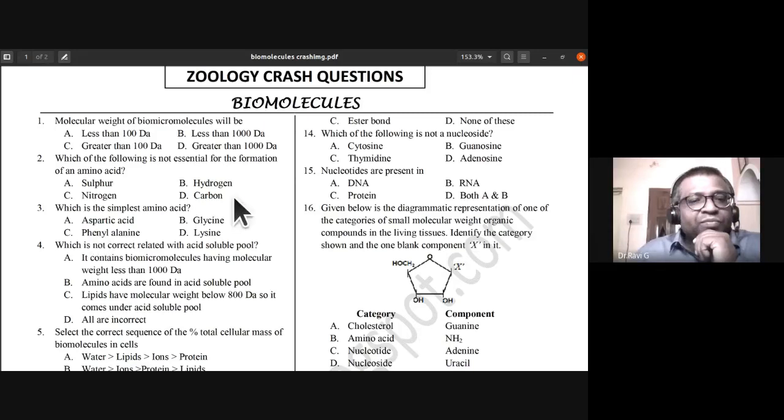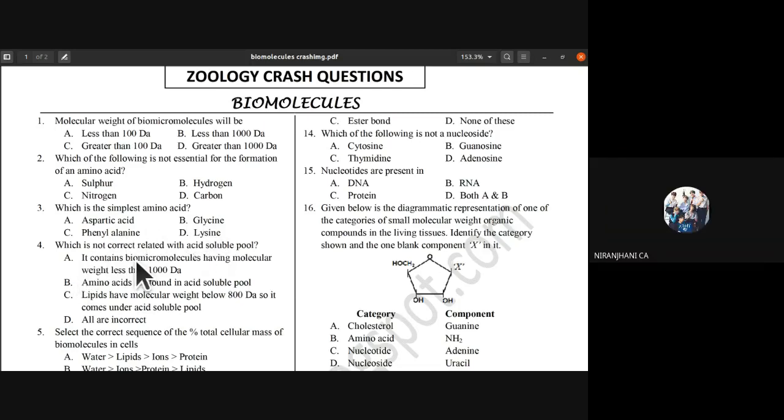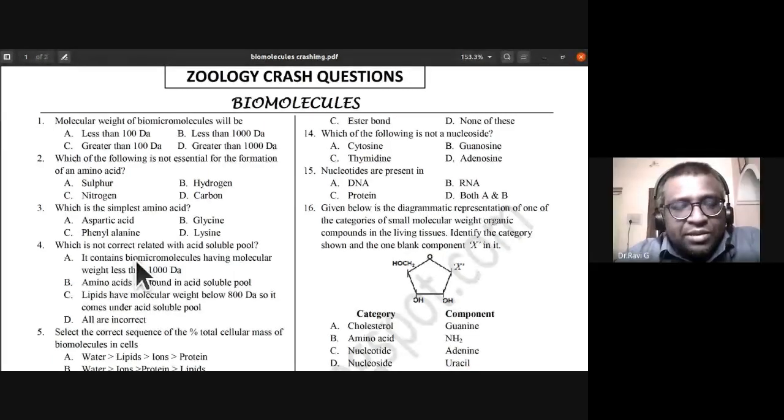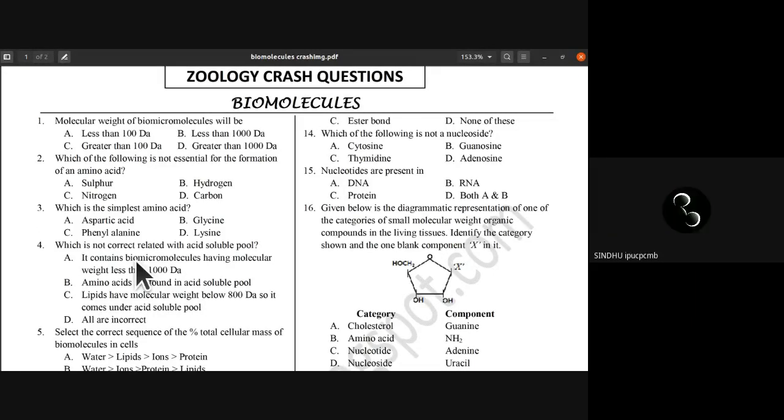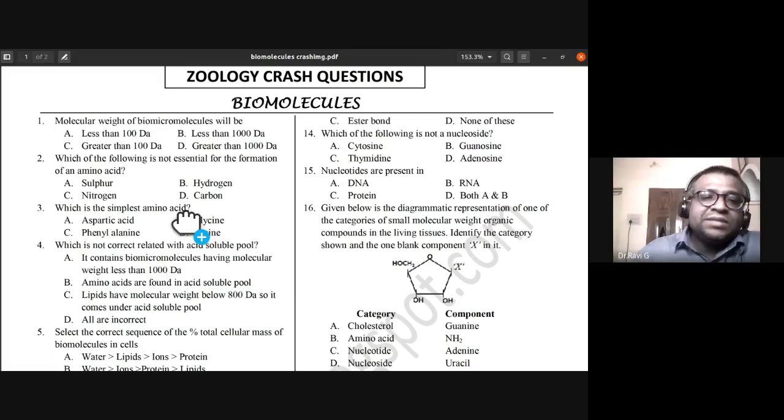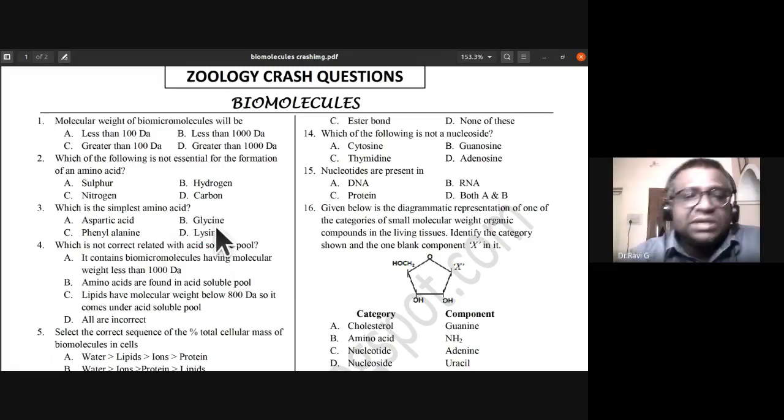Third one: which is the simplest amino acid? Is it aspartic acid, glycine, phenylalanine, or lysine? Glycine. D, you're talking about D? B. Yes, B is the simplest amino acid. Why is B the simplest amino acid? So there should be a reason for that. Why is glycine the simplest amino acid?